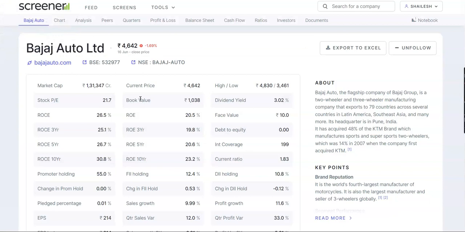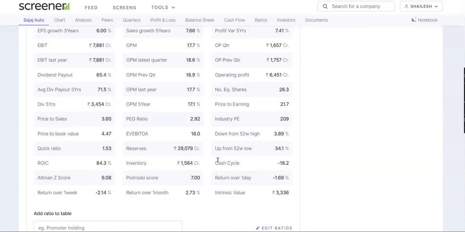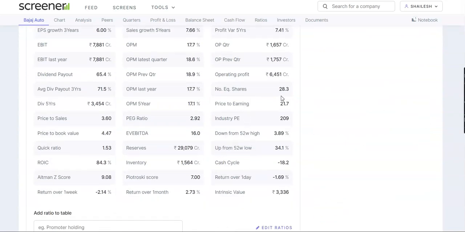So I'm moving on to the website called Screener. And here, if we look, the CMP of Bajaj Auto is 4,642 as of 16th June. Now, if we look into the market cap, it is 1,31,347 crores. The way in which we calculate the market cap is we multiply this number by the total number of equity shares, that is 28.3 crores.